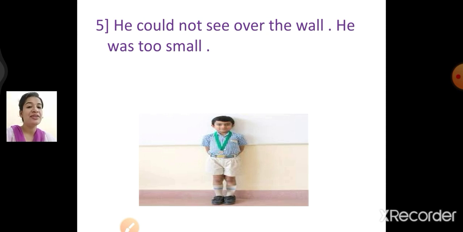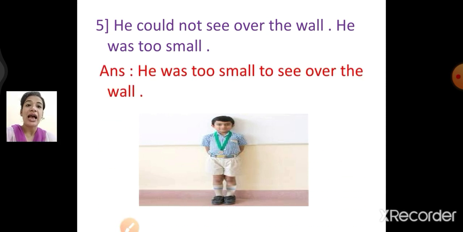I'll tell you. First I will show you, then I'll explain to you. I have used the second sentence, like I have started. He was too small. To do what? So he was too small to see over the wall. He is very small, so he is not able to see over the wall. So I have not used "not" over here. Instead of that, he was too small to see over the wall. I'll read it again. He was too small to see over the wall.